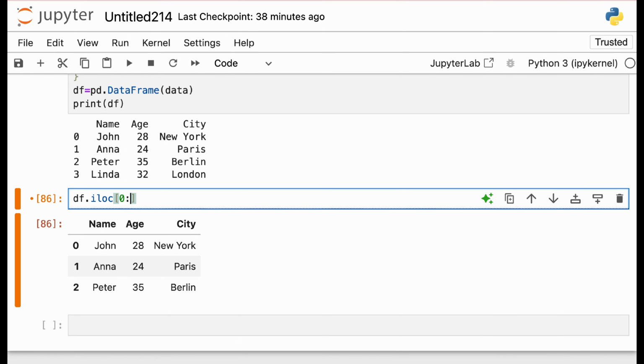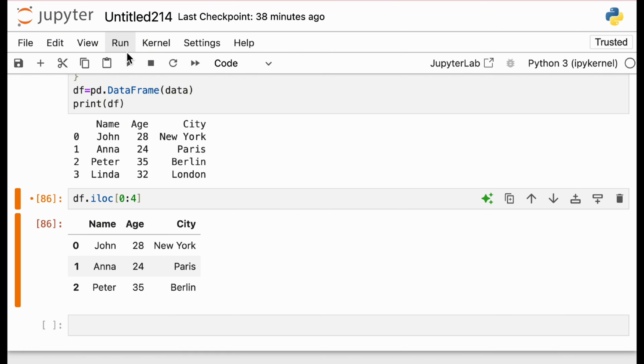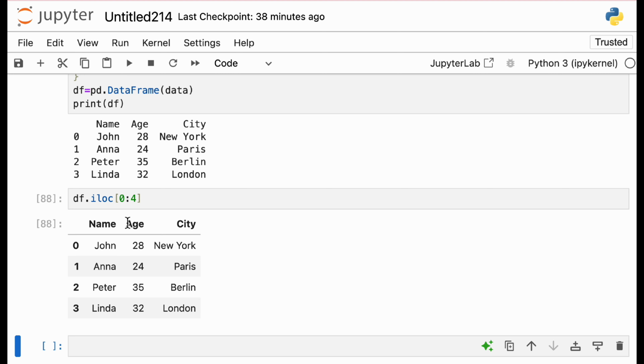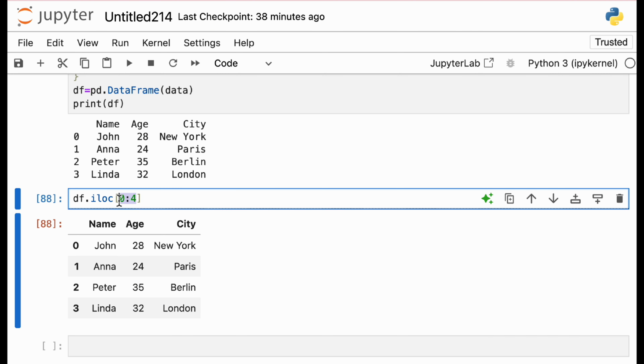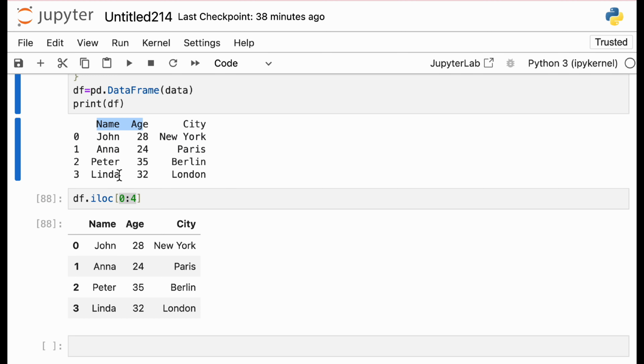Similarly, you can play around. Let's say you want all the rows. So you'll do 0 to 4, right? This will give you all the values. So first part was getting the rows. Now what we can do is we can actually introduce columns as well. For example, let us say I want only the first 2 columns for the first row.